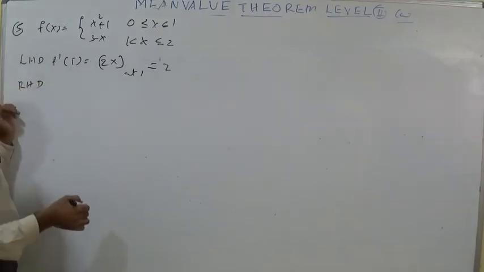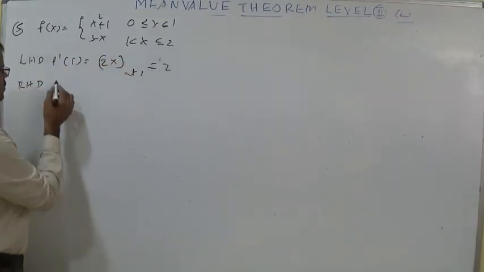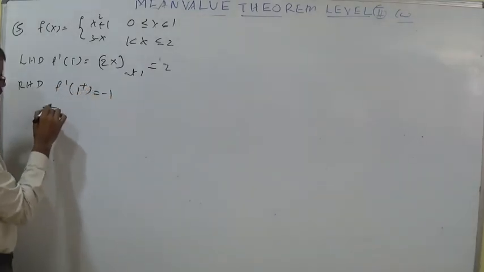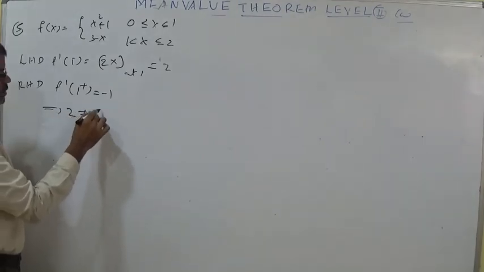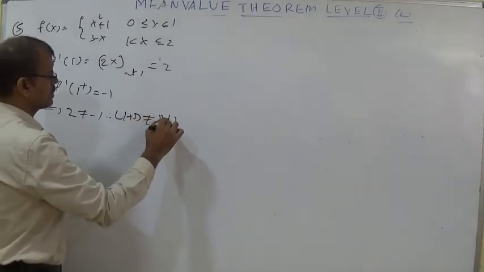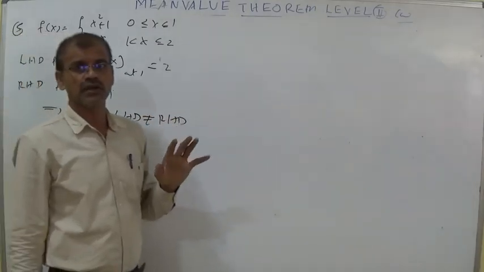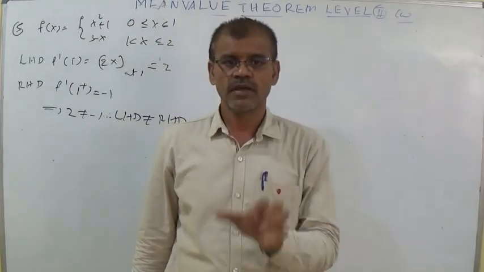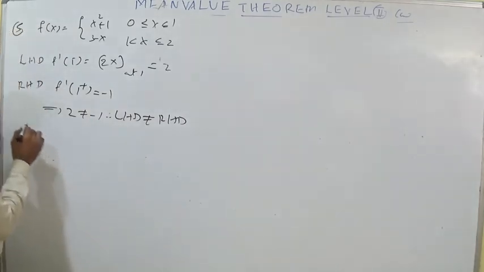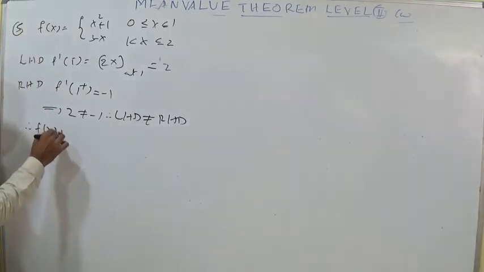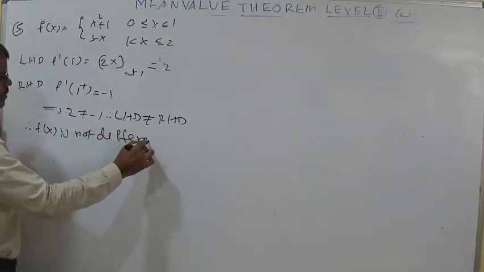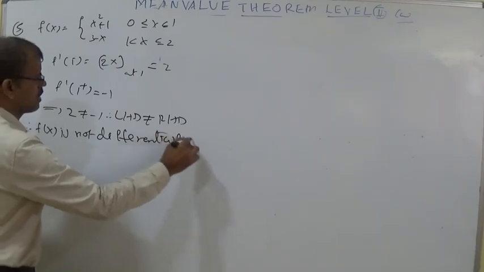RHD, right hand derivative, directly minus 1. F dash of 1 plus is equal to minus 1. You can write that 2 is not equal to minus 1. Therefore, LHD is not equal to RHD. Whenever the left hand derivative and right hand derivative are not equal, we can say that it is not differentiable. Therefore, we can write here f of x is not differentiable.